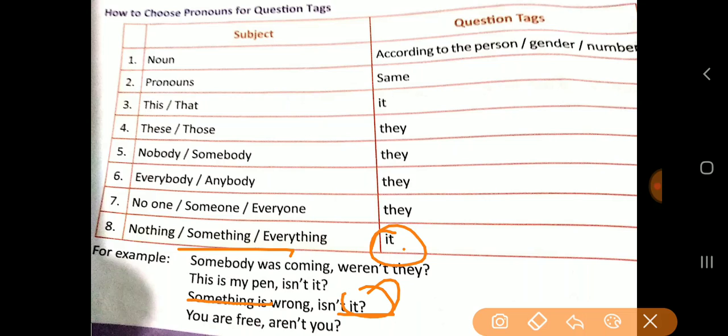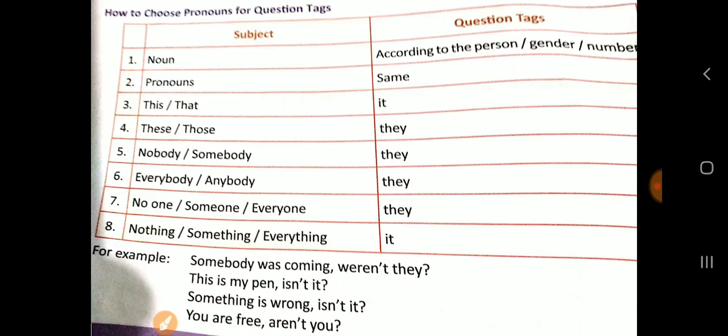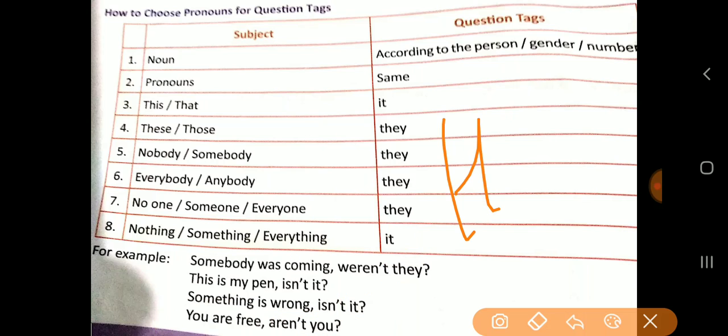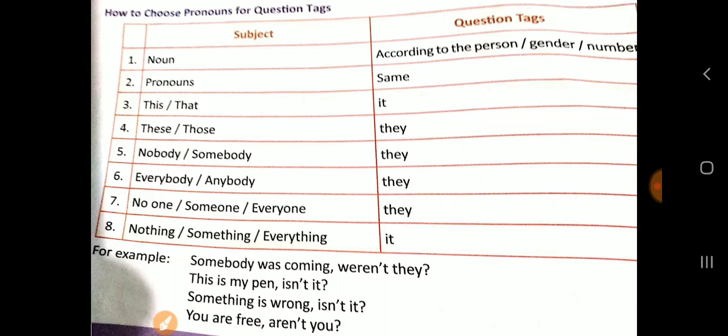Okay, are you not? Are not you? So very easy, please learn this. This is your homework. You will go through this exercise and learn where to use a question tag and where not, which word, how to.